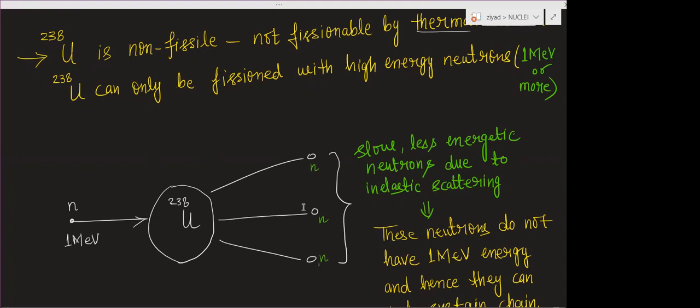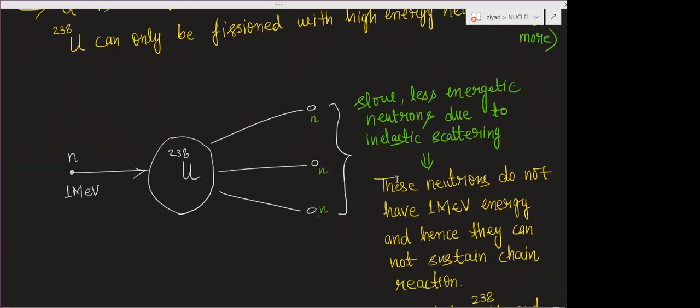In inelastic collision the energy is lost, so these neutrons do not have 1 mega electron volt energy, and hence they cannot sustain the chain reaction.